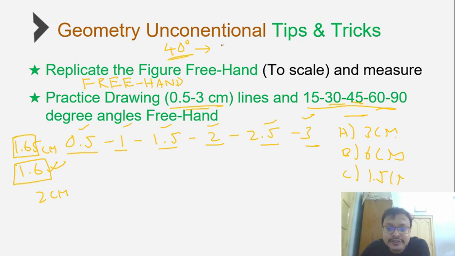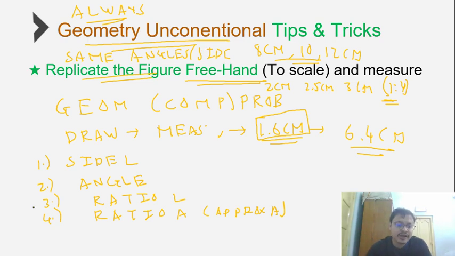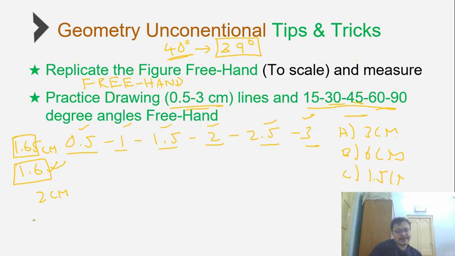Things will not change much even if by mistake he ends up drawing an actual 39 degree angle, because ultimately the job is to get something like ratio of lengths, ratio of areas, or side lengths, which will not be impacted much because of that. So all you need to be able to do is approximately replicate the figure freehand. Once you're able to do that, your job becomes so much simpler.